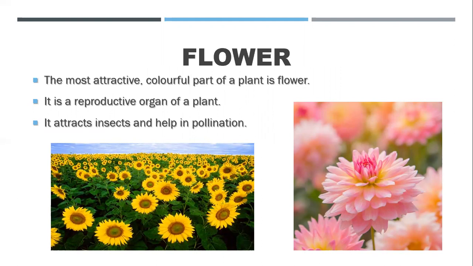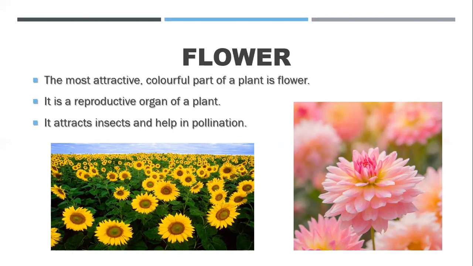Then we have flowers, right? The flowers are the most beautiful and attractive part of the plant, because it is so beautiful and we all love flowers, right? It is a reproductive organ of the plant. मतलब यहाँ से वो नए plants को जन्म देता है, ठीक है ना? Reproduction means giving birth to its own kind. So this is the part of a plant which helps in reproduction, and it also attracts insects, and the insects help in pollination.